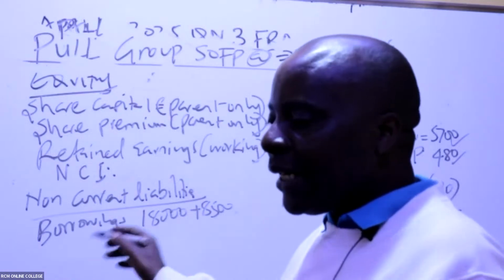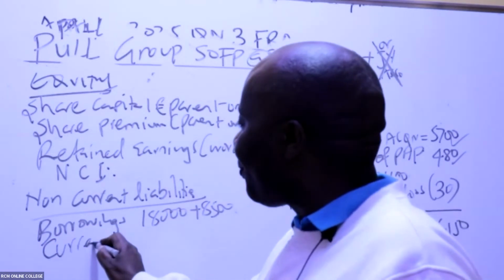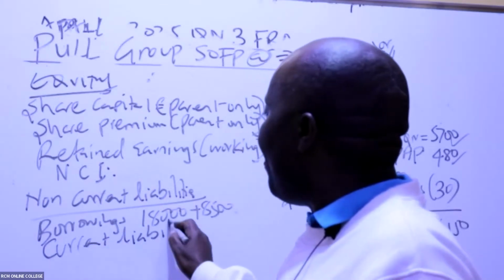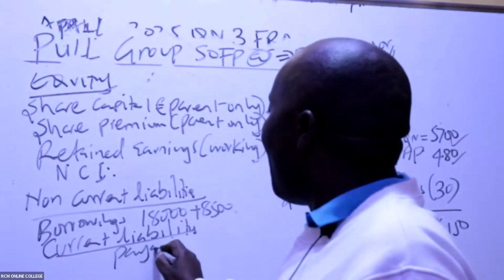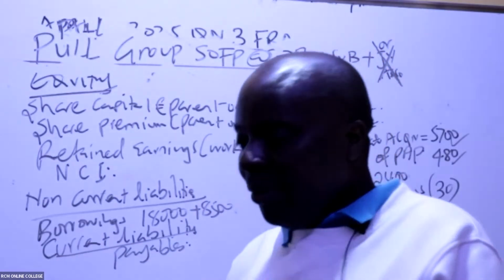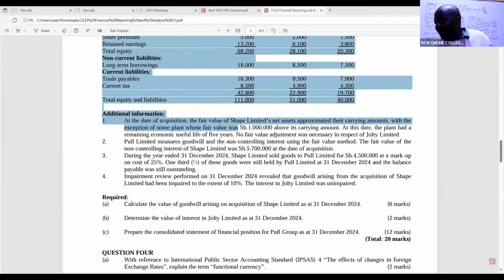So we go to current liabilities. What do we have there? Payables. Under payables, I can see 16,300 plus 90 plus 40 plus 9,500.